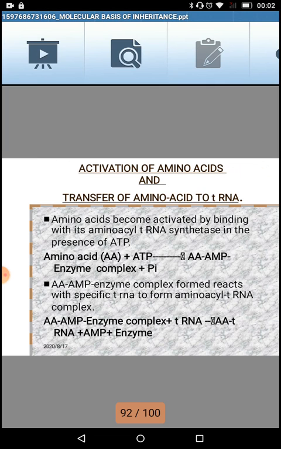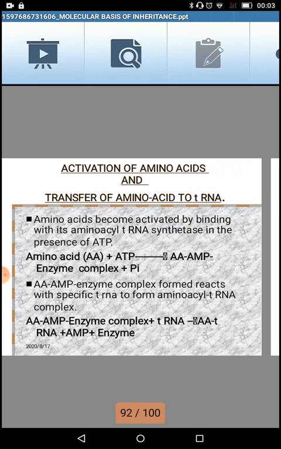Second, the amino acid-AMP enzyme complex formed reacts with specific transfer RNA to form the aminoacyl transfer RNA complex. So this is the activation of the transfer RNA. Again, the equation, you can have a look at it. Now the transfer RNA is ready to deliver the amino acid.